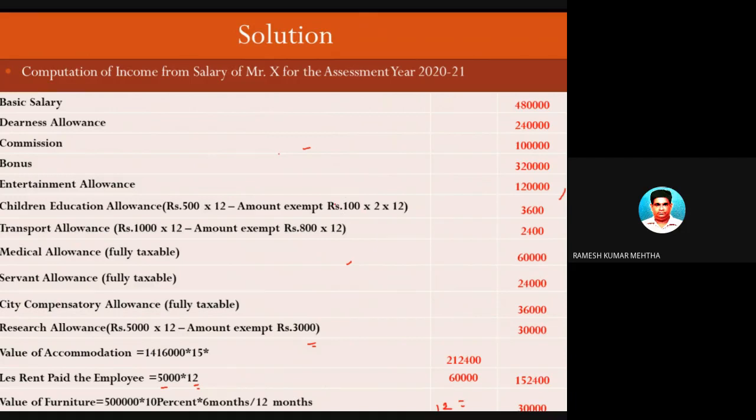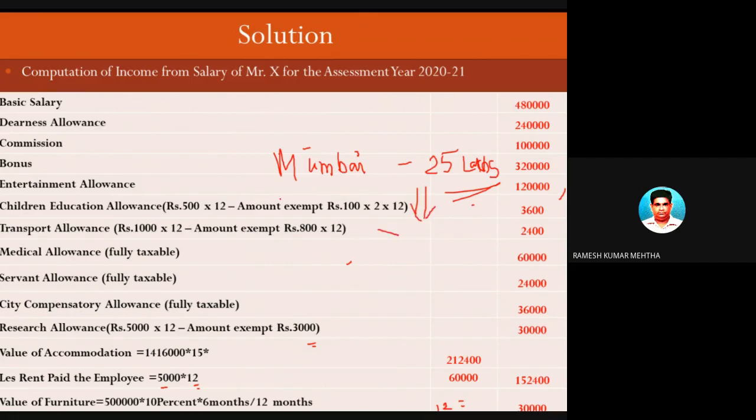This particular accommodation is provided at Bombay, as already mentioned. So Bombay population is more than 25 lakhs. If it is not given in the problem, you can make an assumption that Bombay population is more than 25 lakhs. So I am considering it as 25 lakhs.